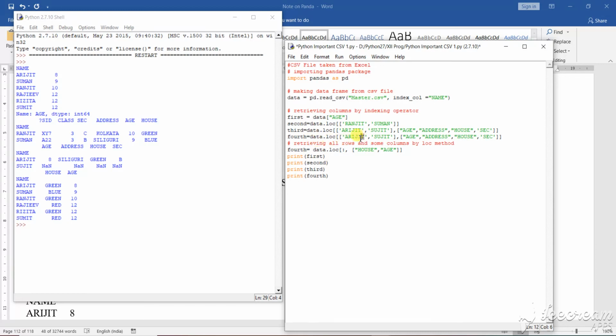Now I am changing the name. Suppose I am giving the name of Array. Oh, sorry. All should be in capital letter R.